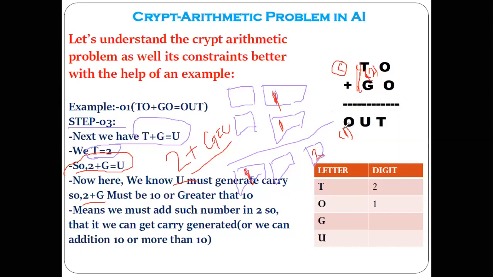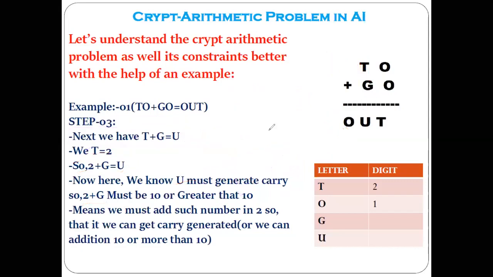Because here we have got the carry. This is the important point. Same thing I have written here. Now here we know U must generate the carry, that is, the value of this U must be 10 or greater than 10. All of you agree?